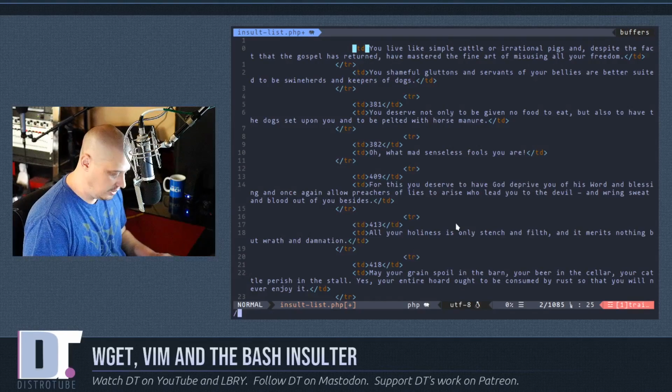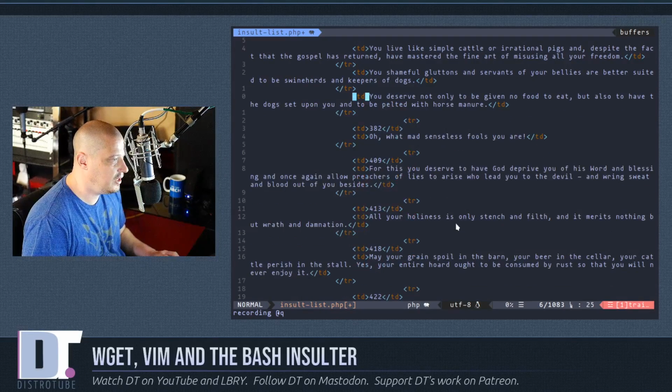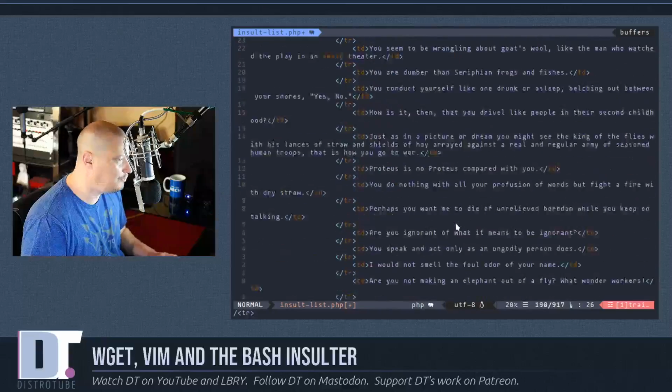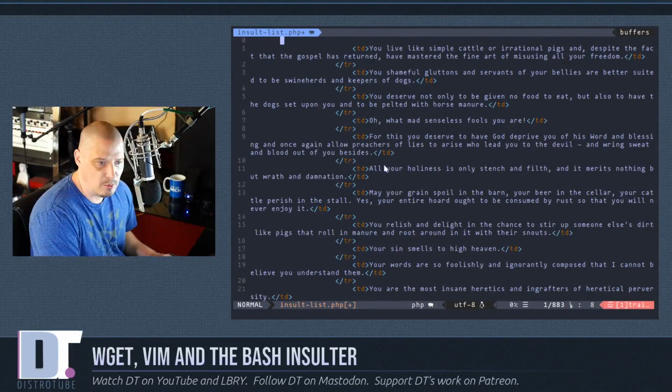What I'm going to do now is search for every TR tag. Going to hit enter, and when I find this, I want to do a 2DD to delete 2 lines. I'm going to hit Q to kill the macro. Now I'm going to run that macro 100 at Q. And again, we just keep deleting extra stuff. You can already see we are almost there. We have cleaned this document up really nicely.